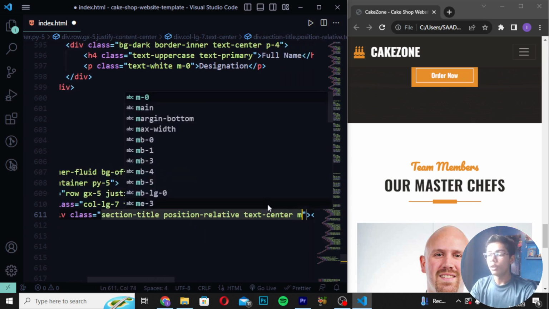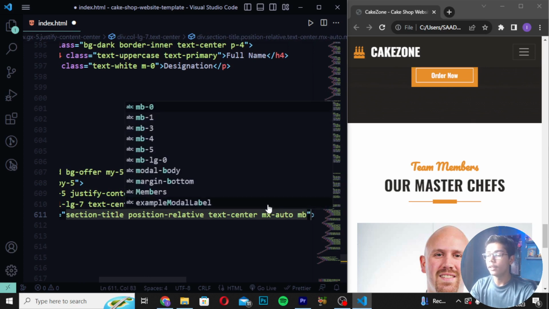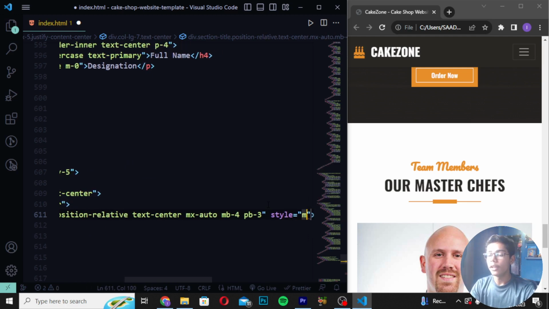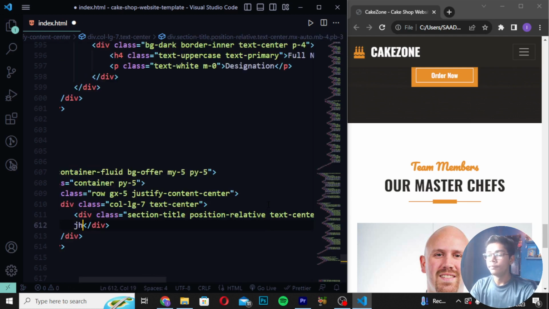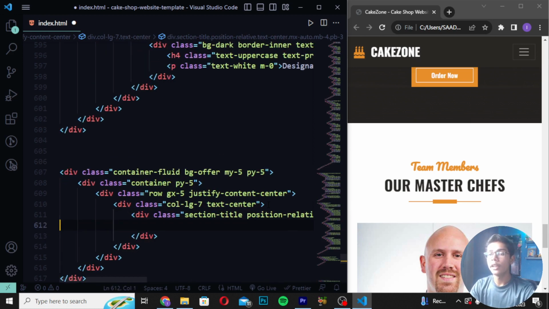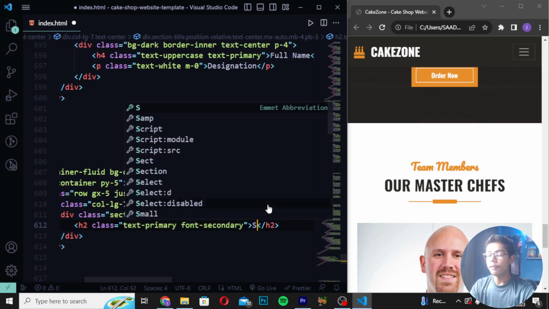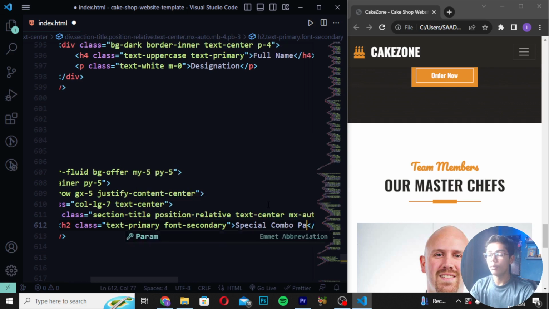After writing, you have to write mx-auto, and then I will be writing mb-4 like this. Then you have to create pb-3 as well. Then I will be writing style as max-width, and I will be writing 600px. Then here you have to create h2, in which I will be giving it class as text-primary. So here I will be writing this and write font-secondary. Then in the center I will be writing special, and I will be writing combo test.